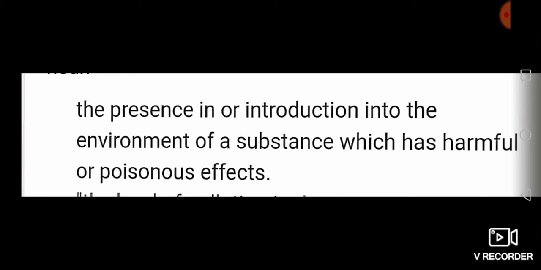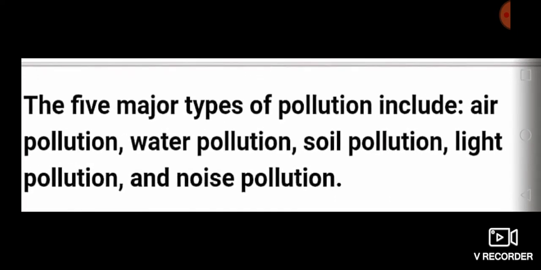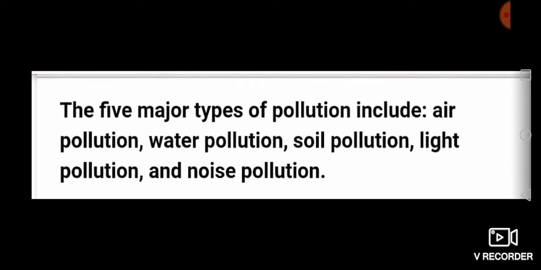Let's see now the types of pollution. Okay, listen carefully. In our atmosphere, we have so many types of pollution, dear students. The 5 major types of pollution include air pollution, water pollution, soil pollution, light pollution, and the last one is noise pollution.